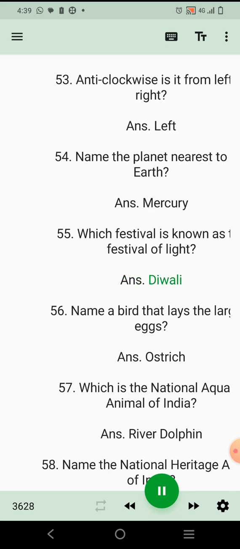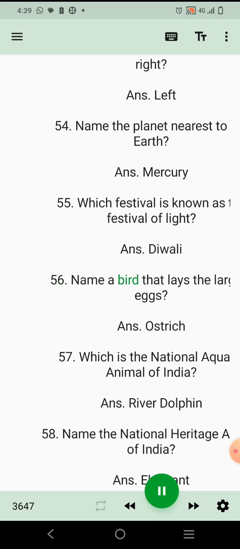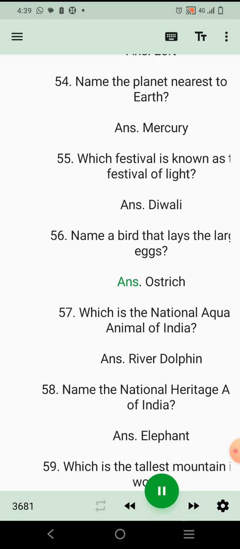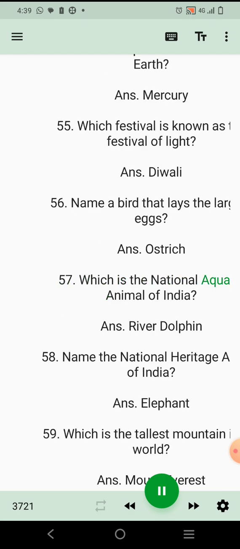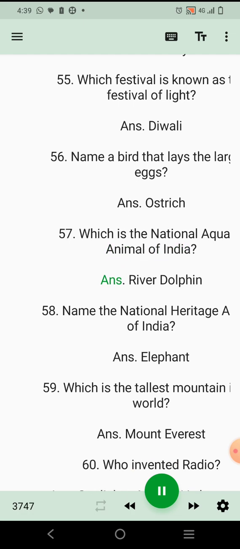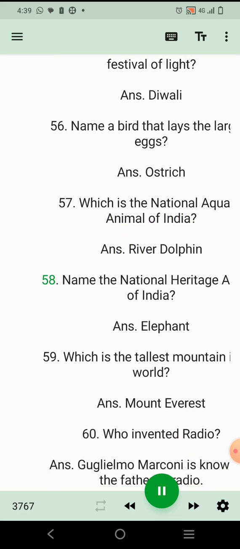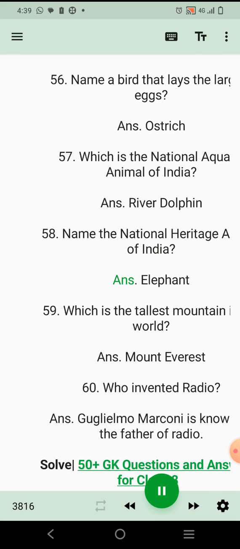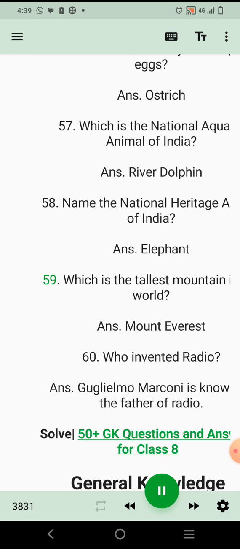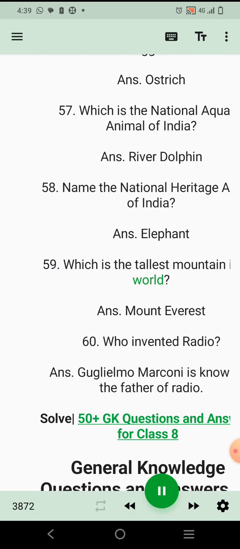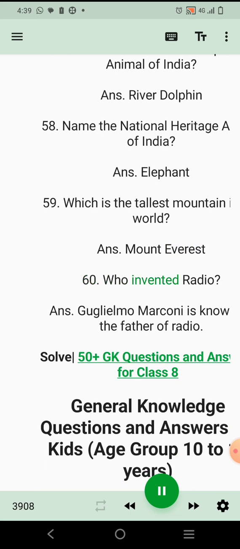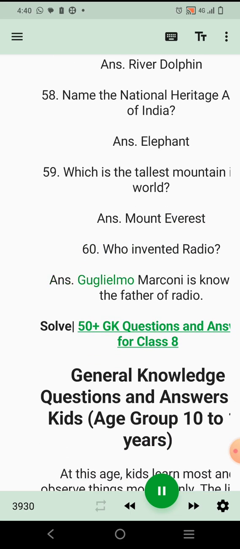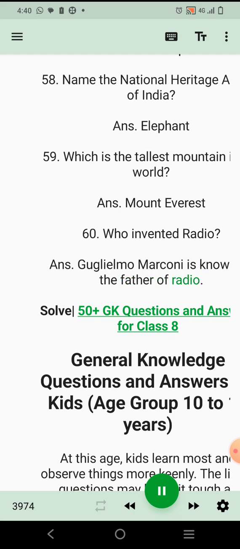Ans. Diwali. 56. Name a bird that lays the largest eggs. Ans. Ostrich. 57. Which is the national aquatic animal of India? Ans. River dolphin. 58. Name the national heritage animal of India. Ans. Elephant. 59. Which is the tallest mountain in the world? Ans. Mount Everest. 60. Who invented radio? Ans. Guglielmo Marconi is known as the father of radio.